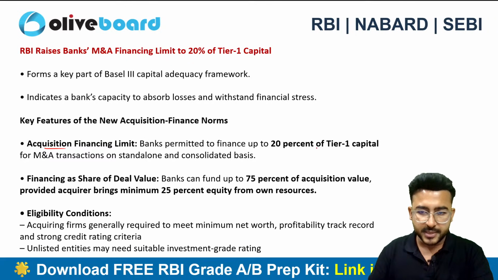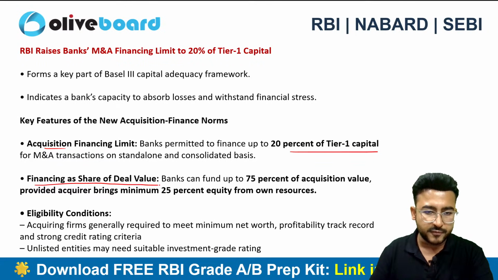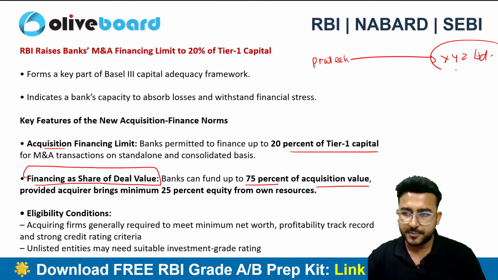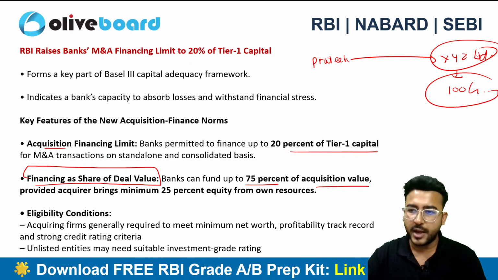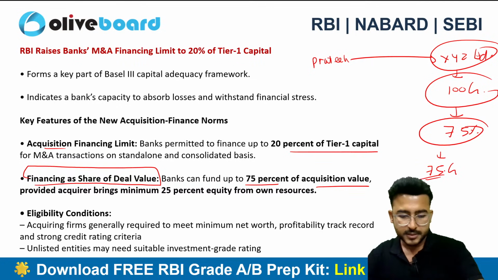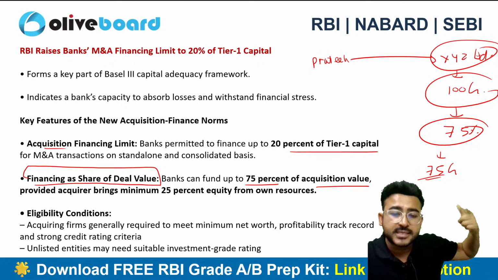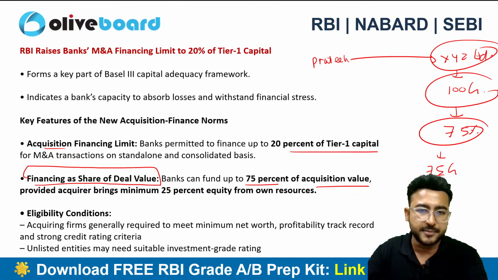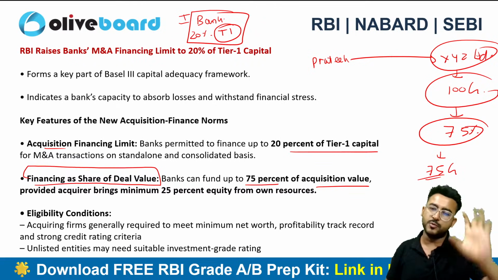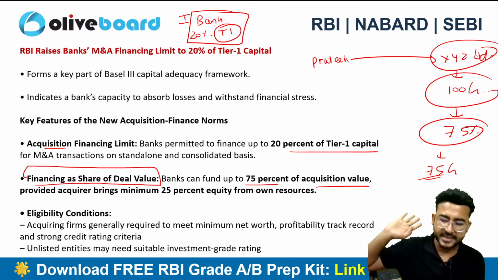So acquisition financing limit is increased now, plus financing as a share of deal value. Banks can fund up to 75% of the acquisition value. So I am going to buy a company XYZ Limited. Let's suppose the acquisition value is 100 crore. Now bank can fund up to 75%, that means 75 crore. Sir, but you told 20%, that is the bank's limit. So there are two types of limit. Limit number one, which is applicable to banks: maximum 20% of the bank's tier 1 capital you can use for mergers and acquisition financing.